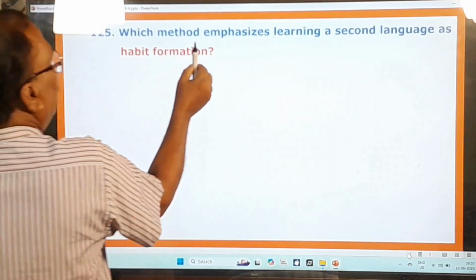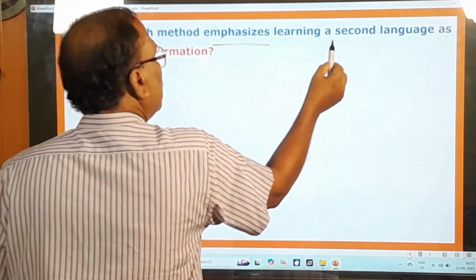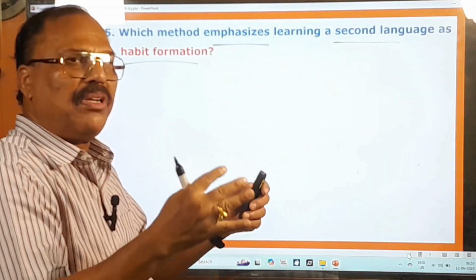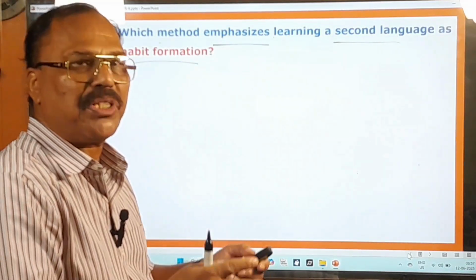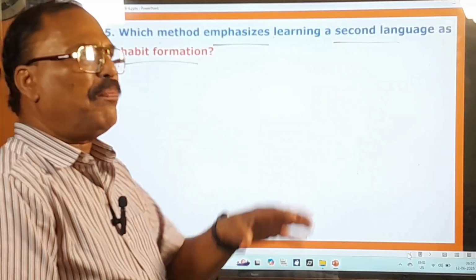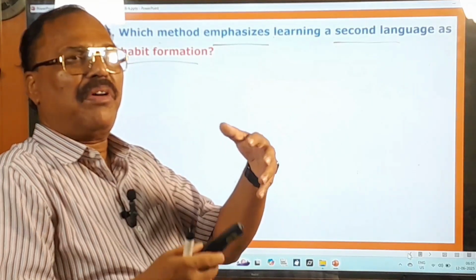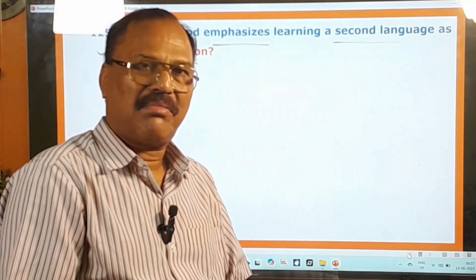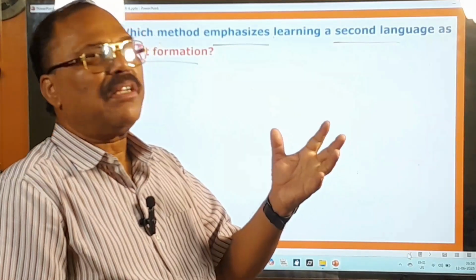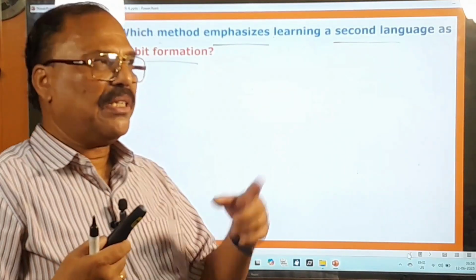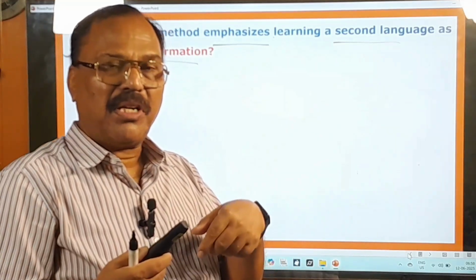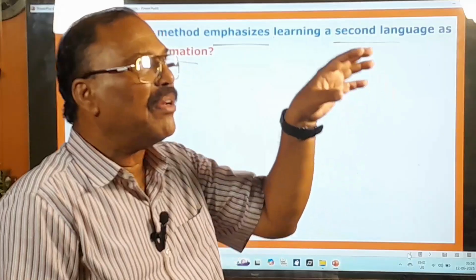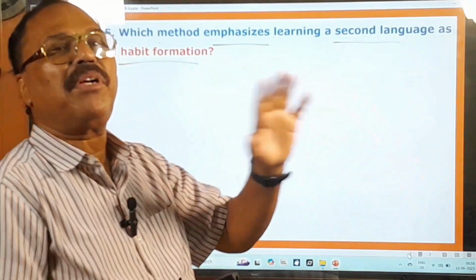125th question, which method emphasizes learning a second language as a habit formation? So you happen to learn the second language as a habit formation. Habit formation means you pick up automatically from your neighbors and from your friends. Suppose your friend is a Tamilian, then what happens? You pick up that second language. Your mother tongue is Telugu, but his mother tongue is Tamil. And what are you doing? Now you are befriending him, and therefore you are able to pick up that Tamil from him. So that is called a habit formation.